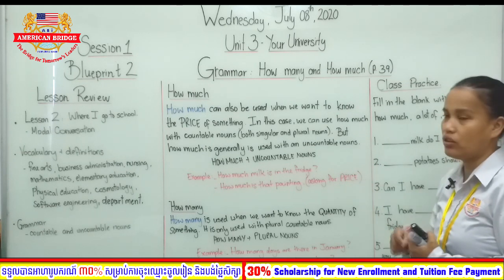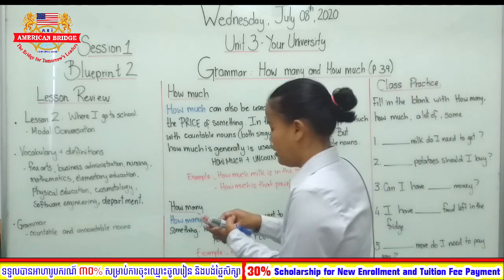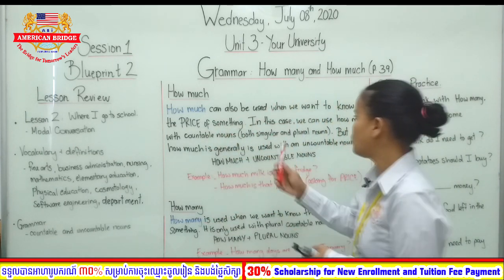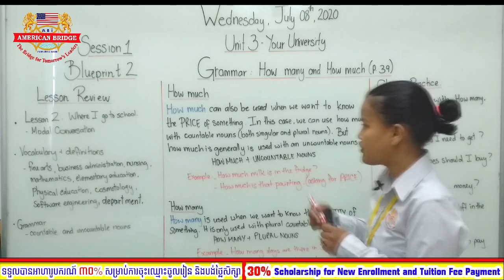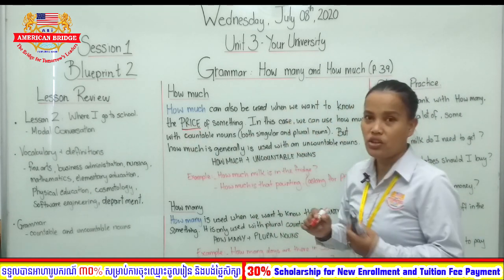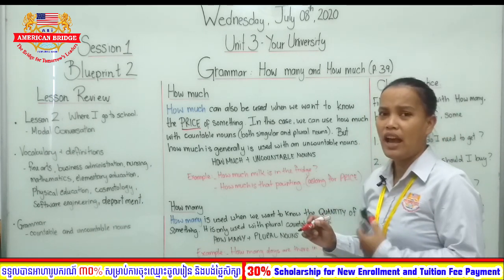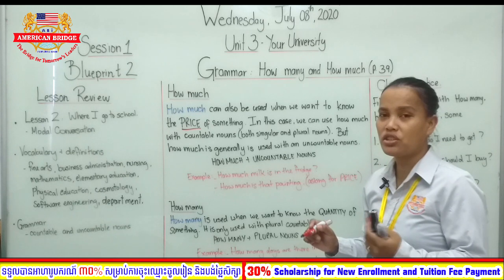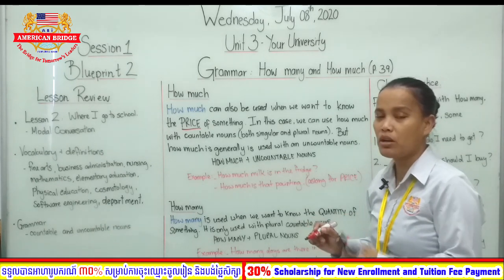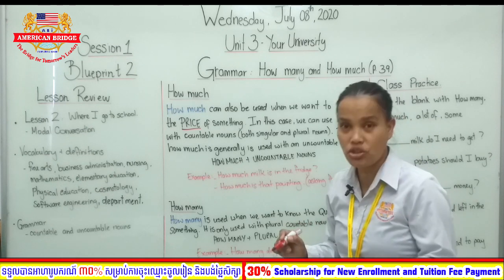Let's first have a look at the difference of how much. Now, how much can also be used when we want to know the price of something, okay? So when you want to know the price of something, you can ask the question, how much? How much is this? How much is a bottle of milk? How much is a bottle of Coke? How much is this pair of shoes?